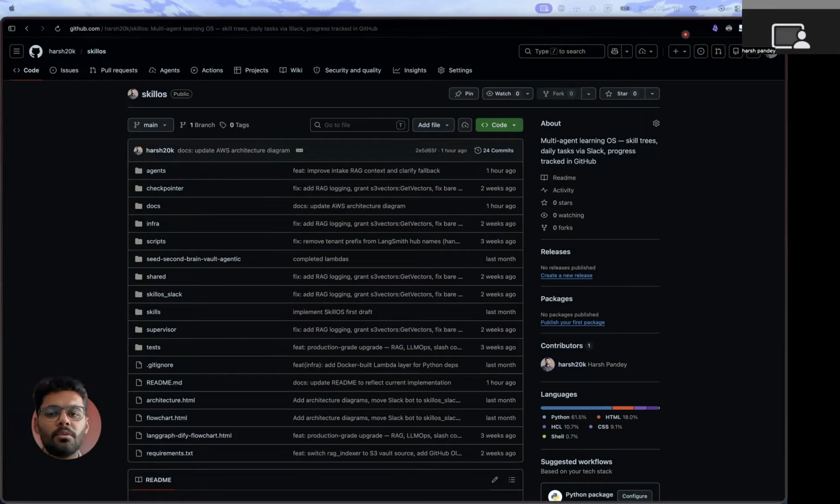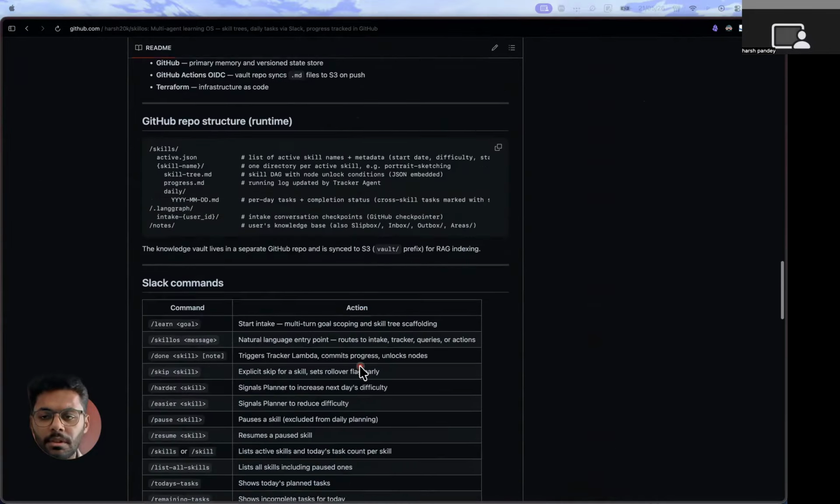Let me give you the overview of the whole system. The user is interacting with the system via a Slack bot, and all the slash commands are used. Let me share the commands.